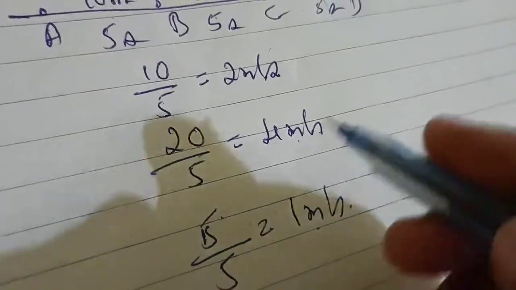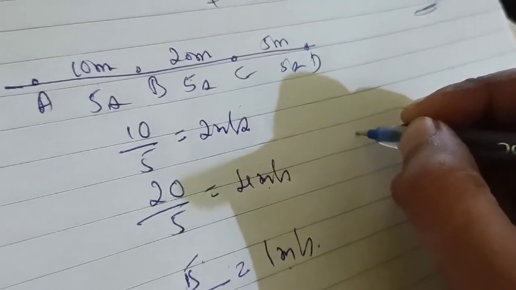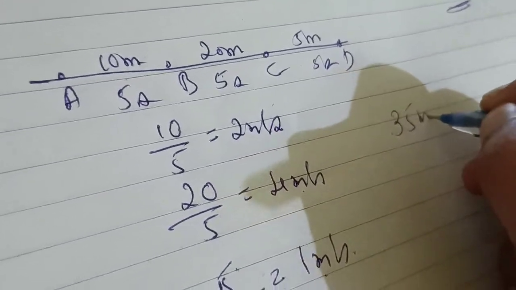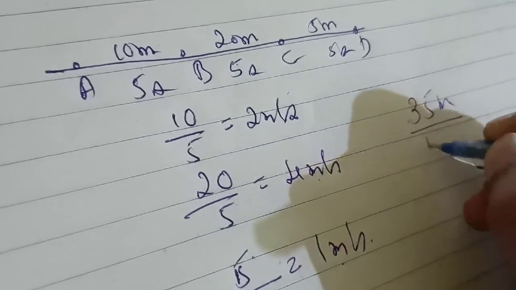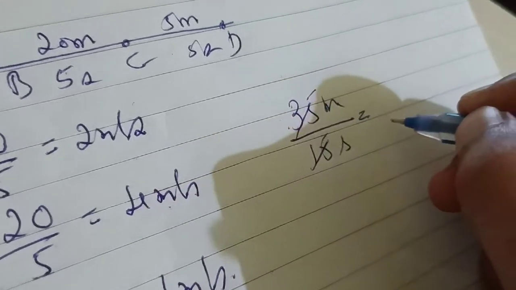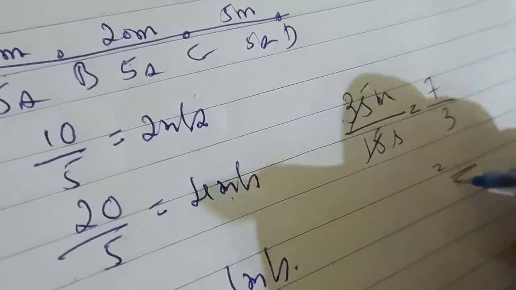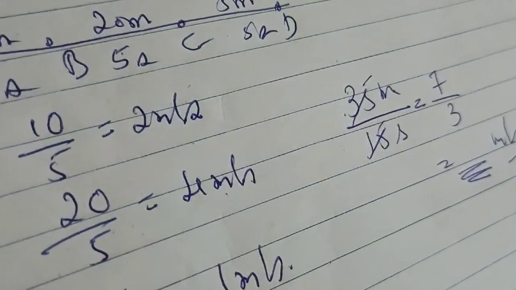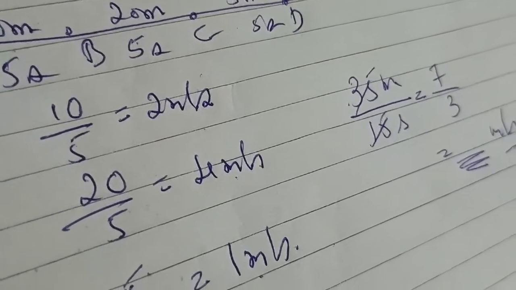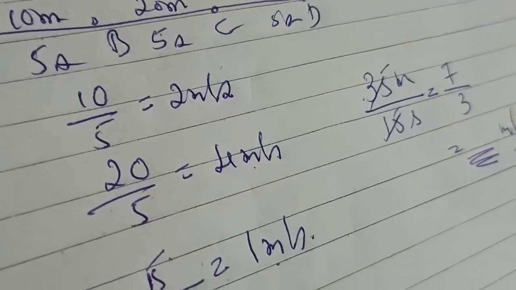Now if you consider the same example here, the total distance covered is 10 plus 25 meter. If you add them up, you get 35 meter, isn't it? If you add up the seconds, 15 seconds. 5 3s are 15, 5 7s are 35. So if you convert this, you get some value, isn't it? So that is your overall speed. That is how you have to find it: total distance covered divided by the total time taken. When you do that, you get the average speed.